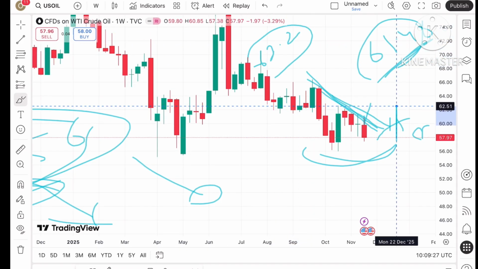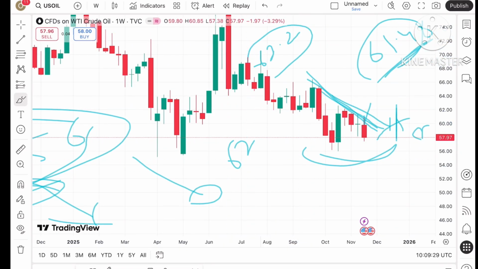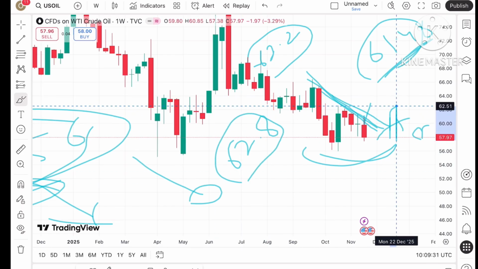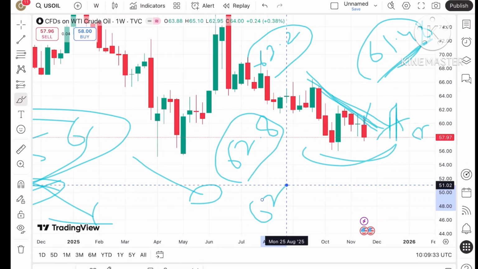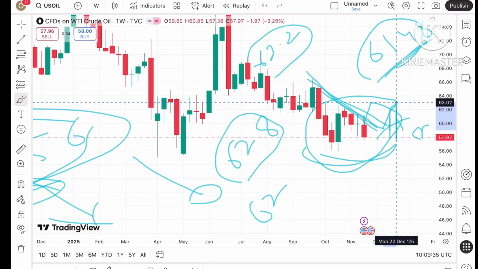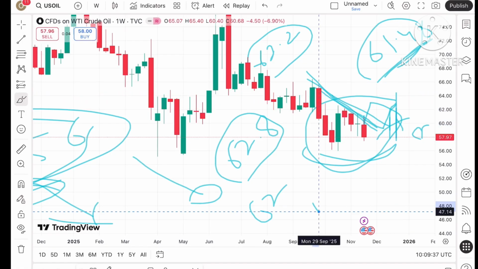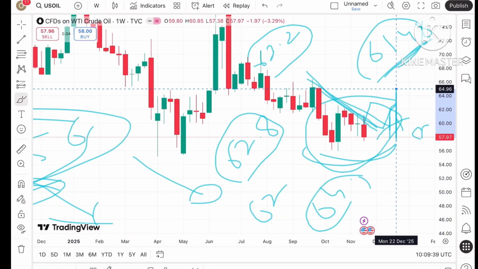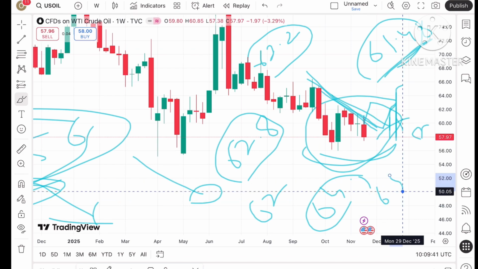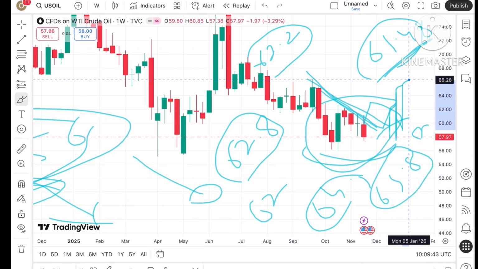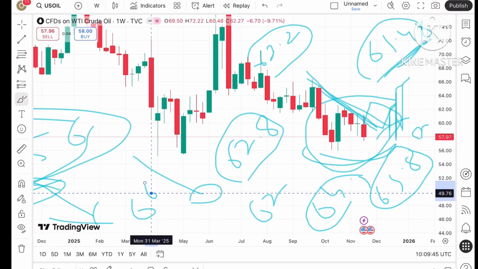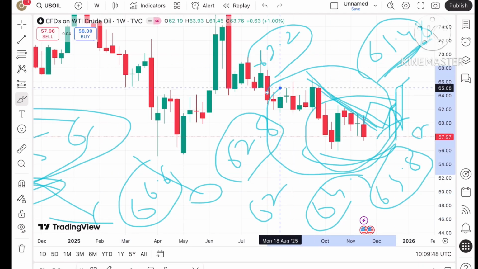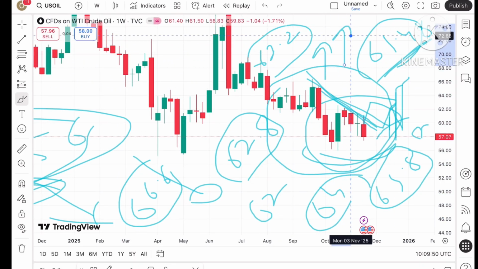And if the price moves above that particular level, we can see a level of $62.8. And once it starts going upside, the probability of touching 62.9 will be there, and then there is a zone breakout. So we can see the price can rise above 64.5, and then a further upside can be seen towards 65.8. Okay, and once it starts going upside, the probability of touching 66.6 will be there. Then there will be a zone breakout, so we can see the price will rise above that level and a further upside can be seen.